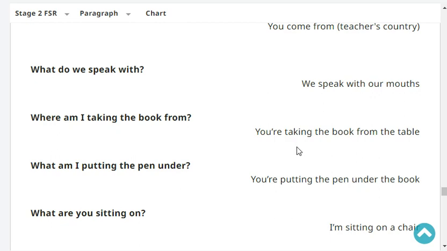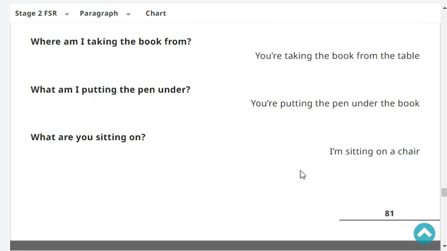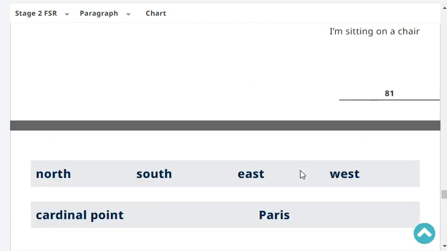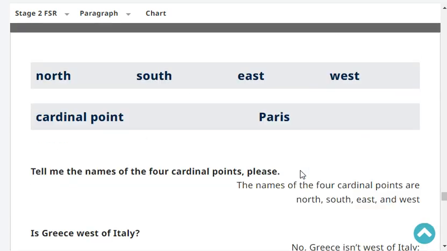Where am I putting the pen under? You're putting the pen under the book. Very good. What are you sitting on? I'm sitting on the chair. Very good.